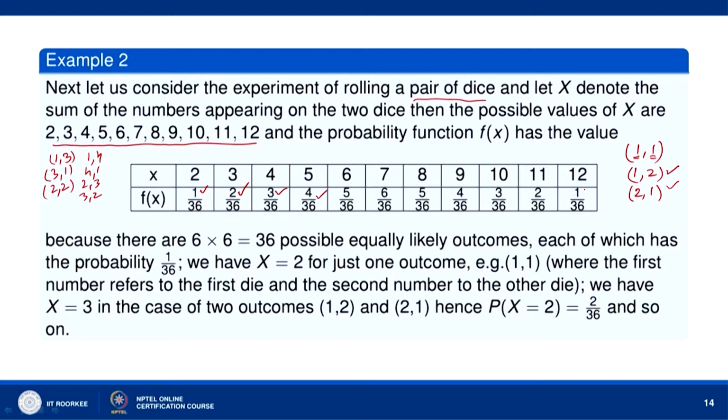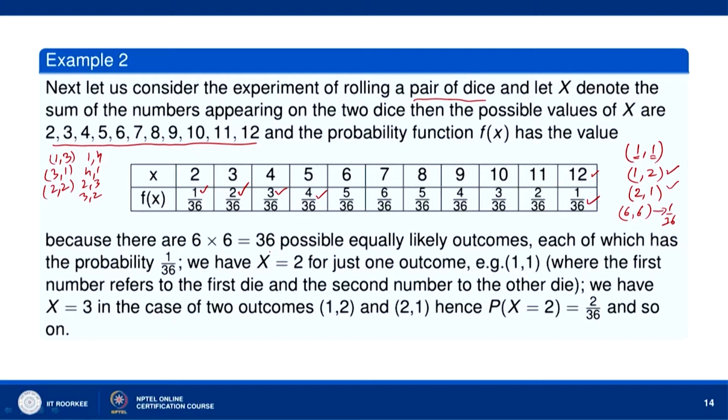In a similar manner we can compute the probabilities for having x equal to 6, 7, 8, 9, 10, 11. Now, 12 will come when each die shows 6, so that means (6, 6). The probability of having 6 on one die is 1 by 6, so 1 by 6 into 1 by 6. So, this has probability 1 by 36. Now, you can sum these probabilities: 1 plus 2 plus 3 plus 4 plus 5 plus 6 plus 5 plus 4 and so on comes out to be 36 by 36, and so the sum of probabilities is equal to 1.